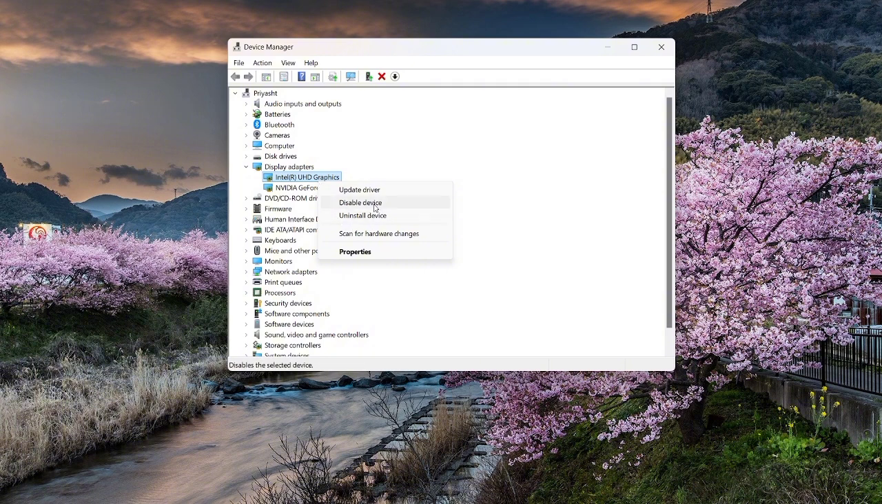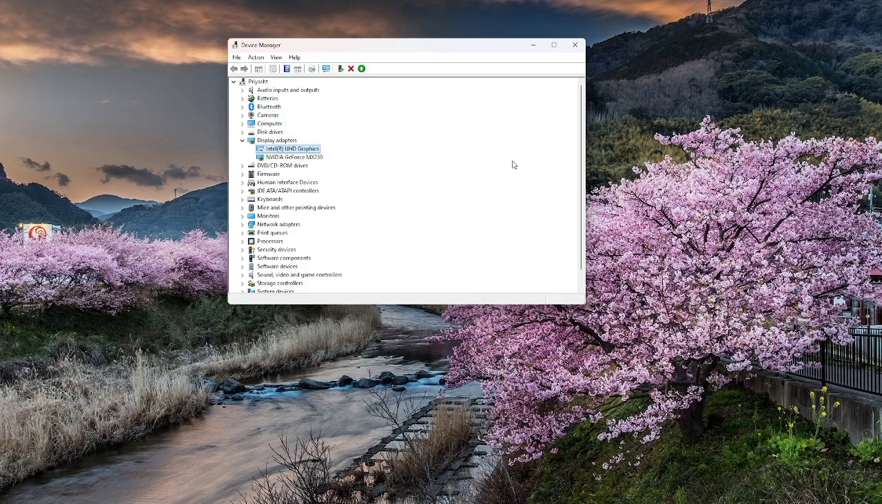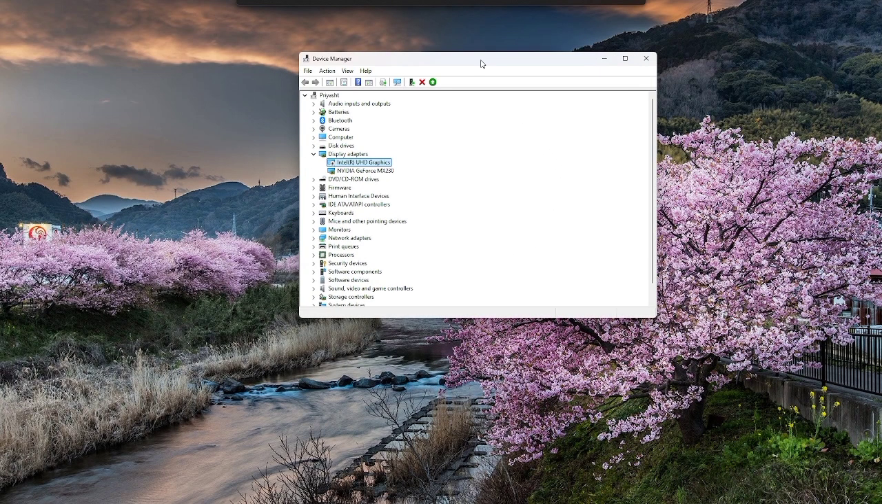While doing this, the resolution may change and thus the screen may flash or flicker, but we don't have to worry about that. Just disable the device. After doing that, again right click on the Intel UHD graphics and then choose Enable Device back.